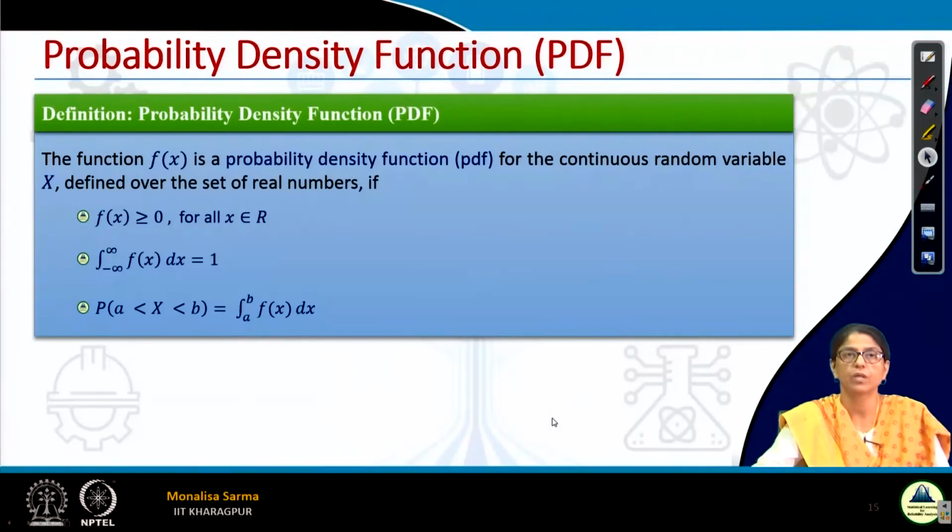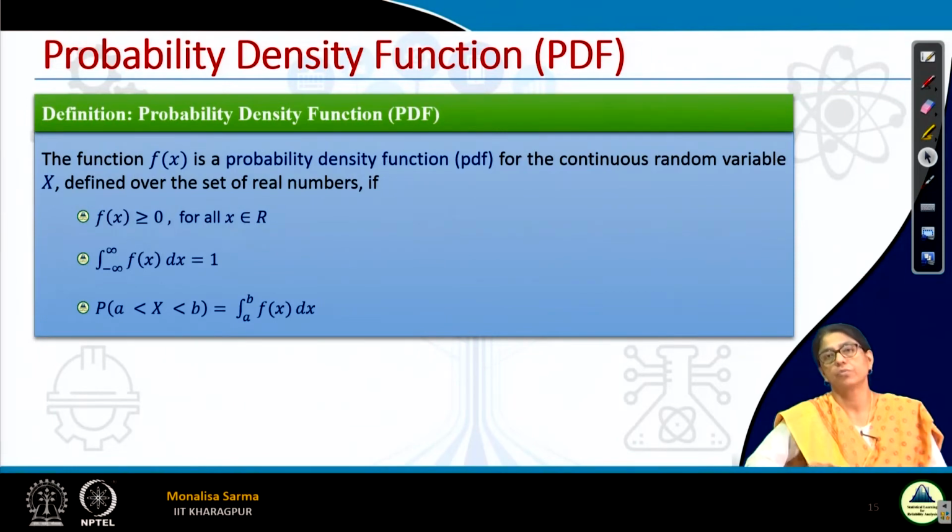Okay. So, now like the probability mass function for a discrete random variable, similarly, for a continuous random variable we call it a probability density function. For a probability density function the condition it has to satisfy is the same: f of x is greater than or equal to 0 for x belonging to any real number, and the integration of f(x) dx is 1. Here it is integration.